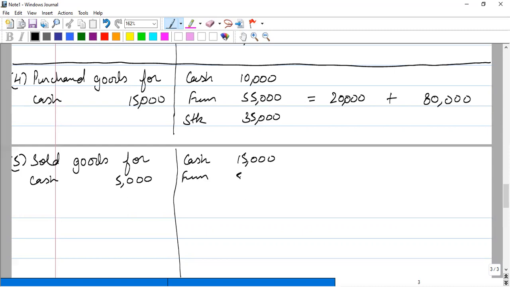Furniture, no change. And if he sells, his stock will decrease. Stock will decrease by 5,000, to 30,000. And liability will remain the same and capital will remain the same. All right.